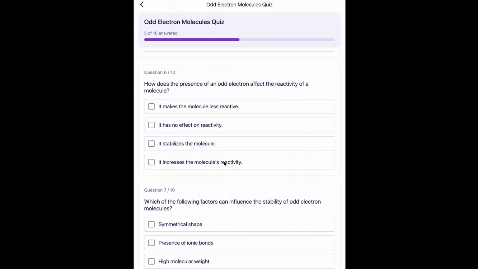So, unpaired electron means the molecule has one electron without a partner, that is, no spin pairing. Atoms and molecules prefer to have paired electrons because paired electrons have opposite spin which cancel magnetic effect and lower energy. And an unpaired electron makes the molecule energetically unstable. This unpaired electron tries to react with other molecules to pair up that lone electron. So unpaired electron increases the molecular reactivity. So the answer will be D. It increases the molecule's reactivity.